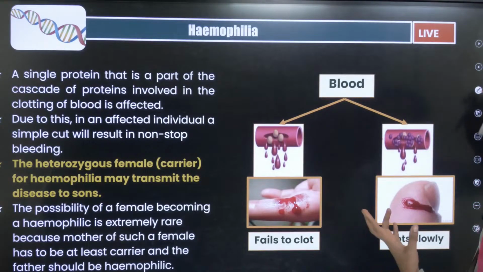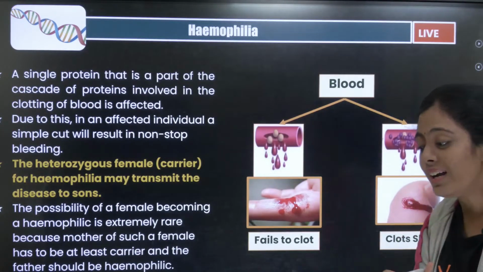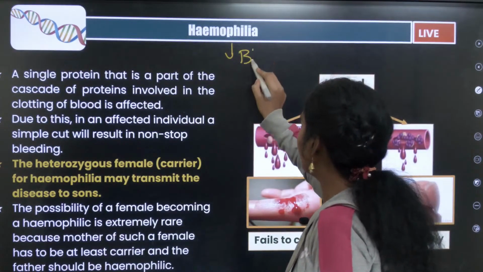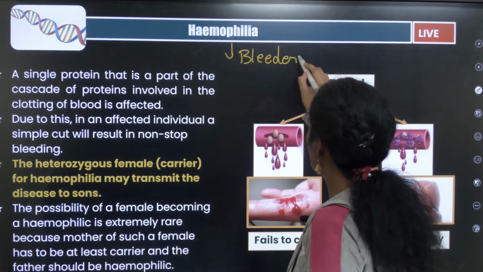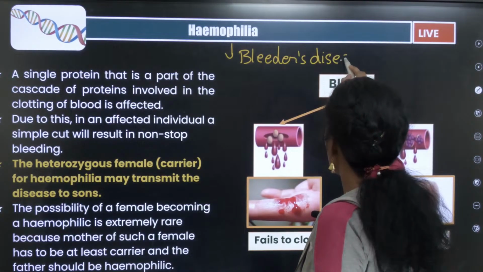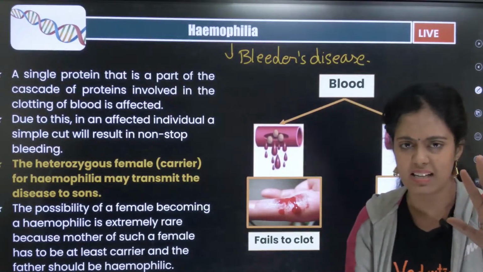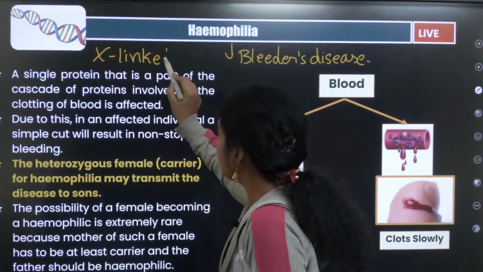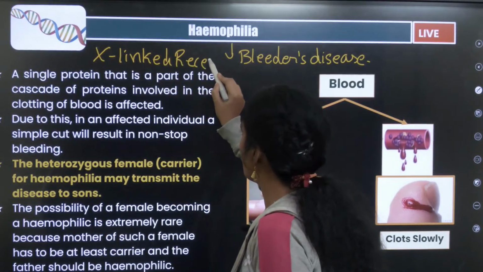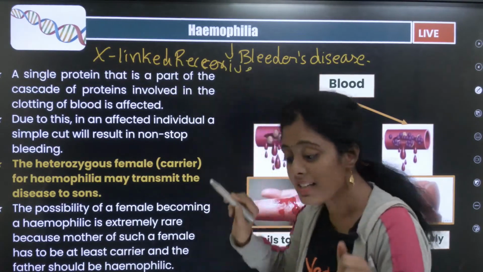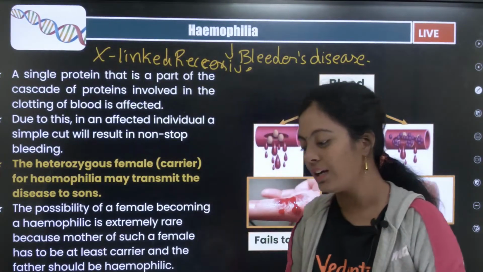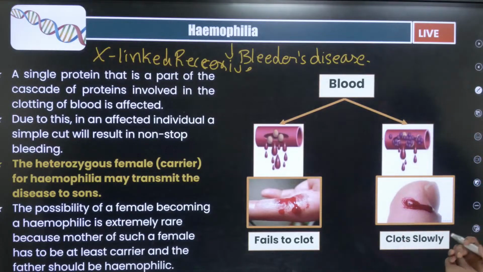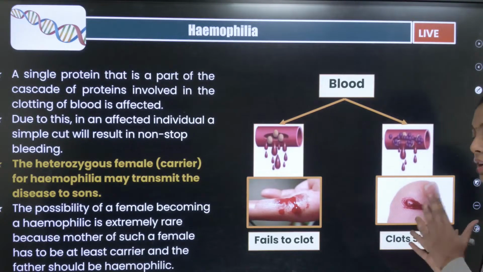We call hemophilia a royal disease. Can anyone tell me why we call hemophilia a royal disease, or also a bleeder's disease? Can anybody tell me? What happens in this? First, what kind of disease is this? It is an X-linked recessive disease. So everyone put it in the chat section. What kind of disease is this, guys? It is X-linked, very good. Queen Victoria and her family had it, so we call it a royal disease. We also call it bleeder's disease. Okay, I will quickly tell what is actually happening here.